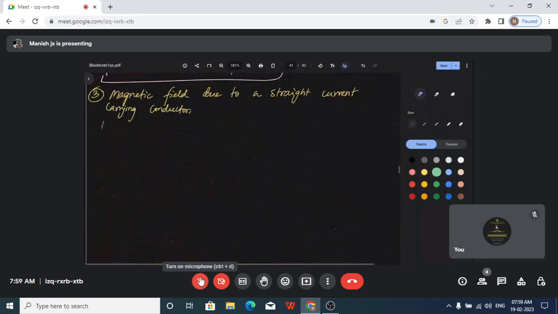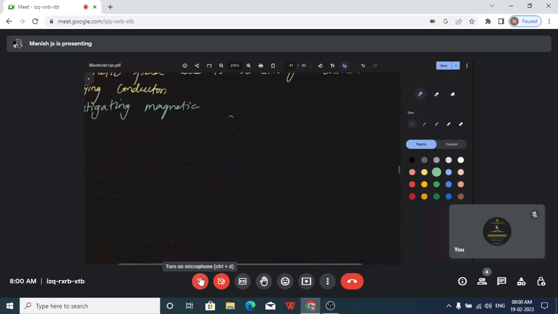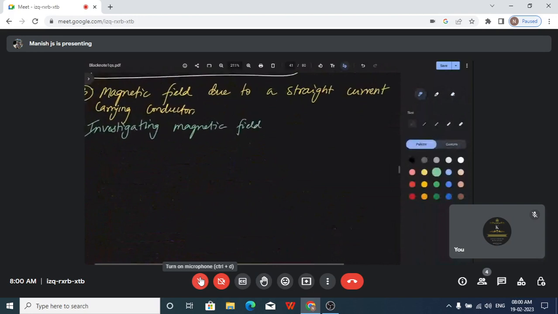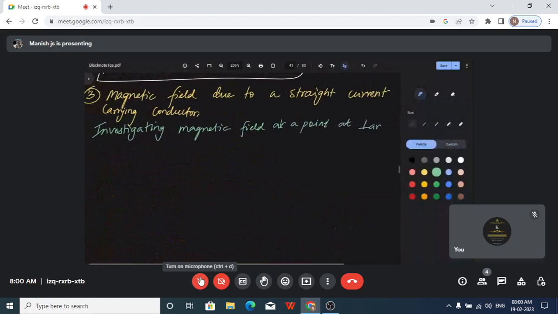So we would like to investigate the magnetic field at a point at a perpendicular distance, say A, perpendicular distance A from a straight conductor carrying current.